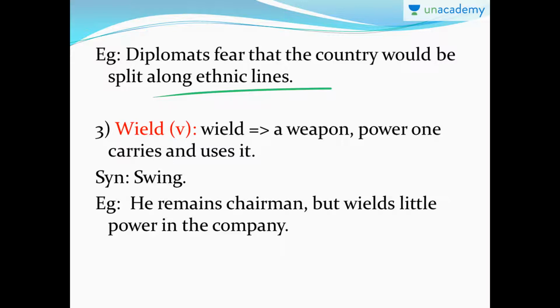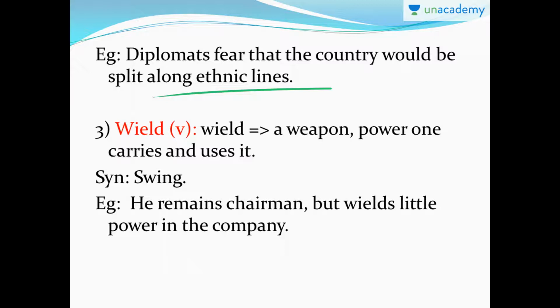And yes, the third word is wield. Wield is a verb. If you wield a weapon, that means you carry the weapon and you use the weapon. Sometimes wielding a power means you have the power and you use the power. So wield can be used for both, for weapons as well as power. Weapons are considered to be powerful, but when you use it in a context where there are no weapons involved, it's the power of that specific person. Okay. Synonym is swing. Not the swing that we sit on and push ourselves in the park. This is the wheeled swing.